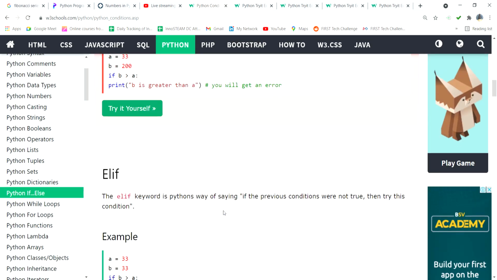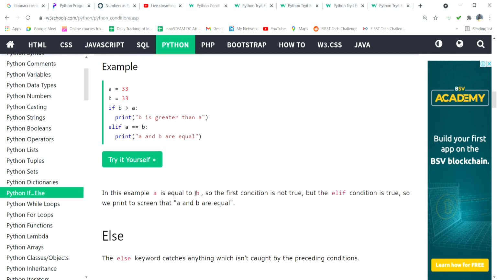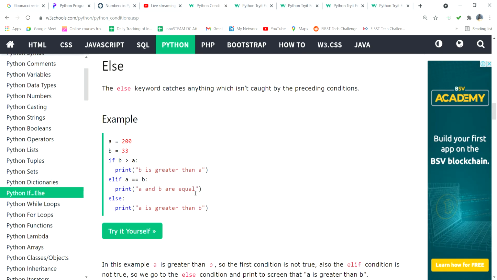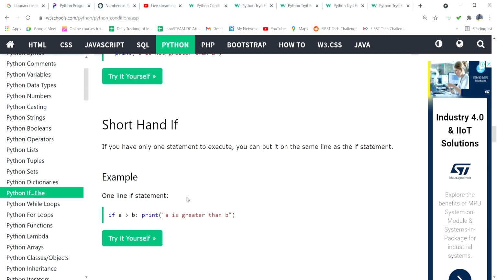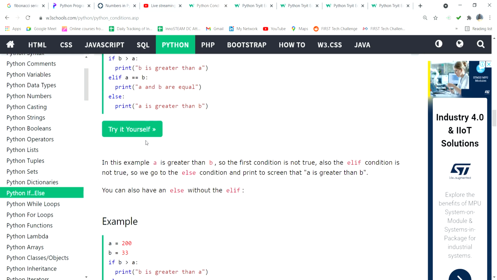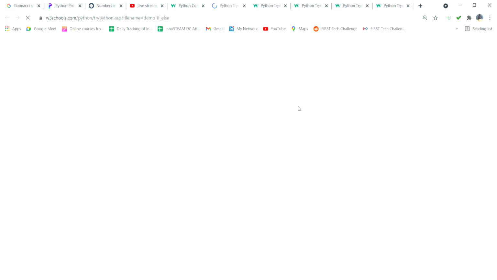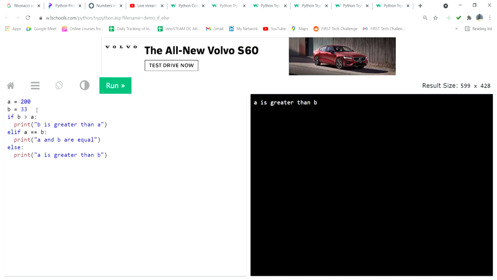Then here if, else if, and else. Here you can easily understand the meaning of else and else if. So what is meant by if, else if, else? A equal to 200, B equal to 33.